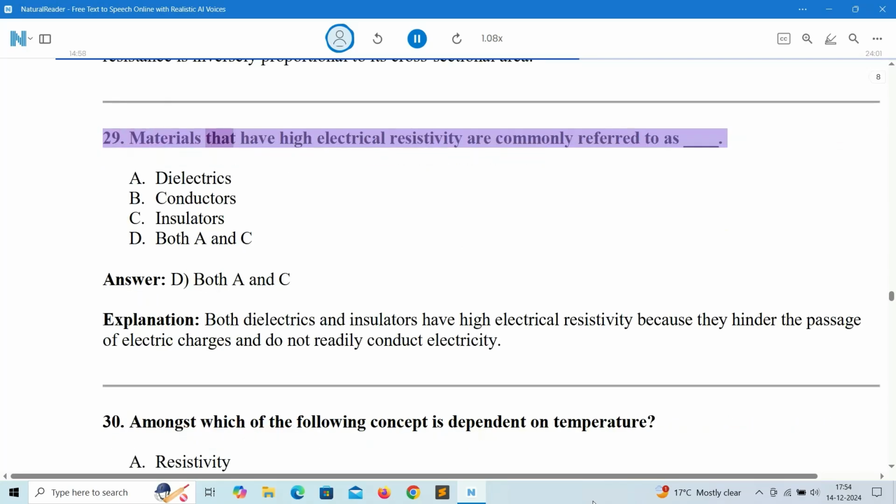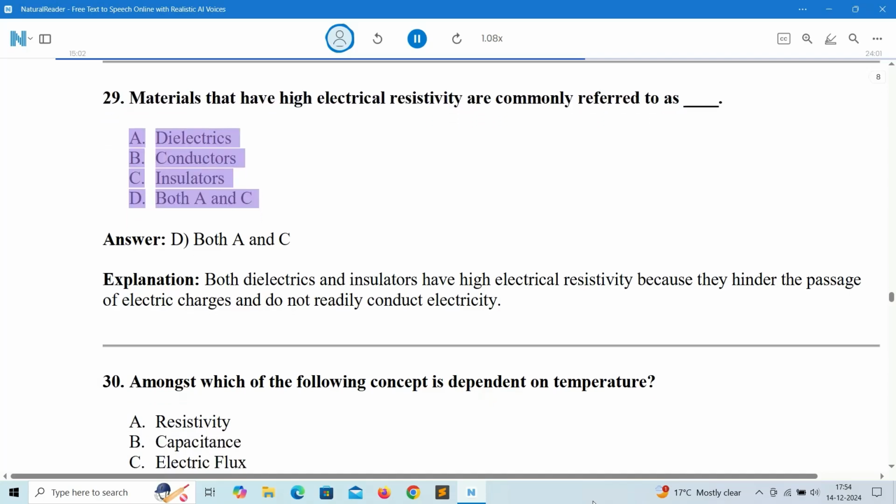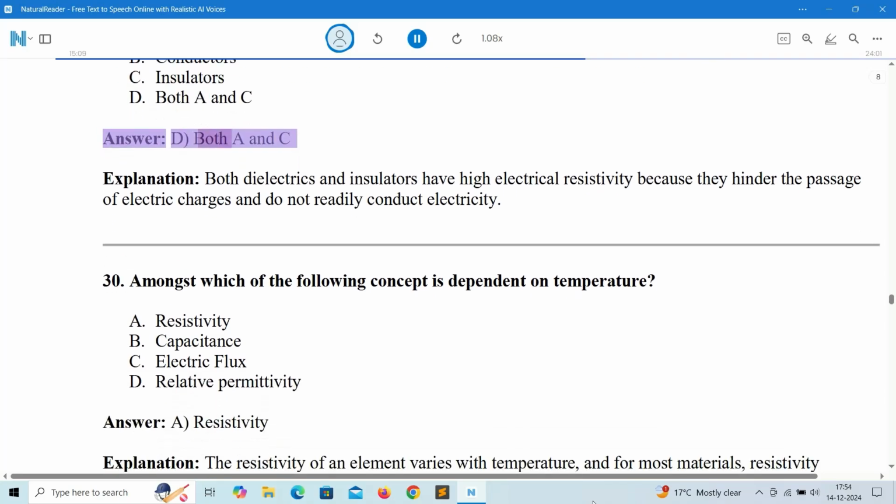29. Materials that have high electrical resistivity are commonly referred to as A. Dielectrics. B. Conductors. C. Insulators. D. Both A and C. Answer: D. Both A and C.